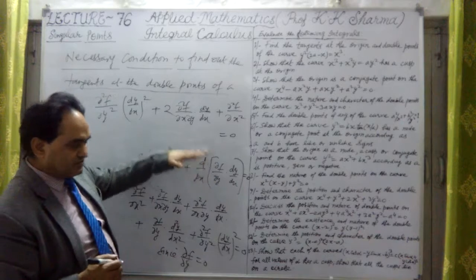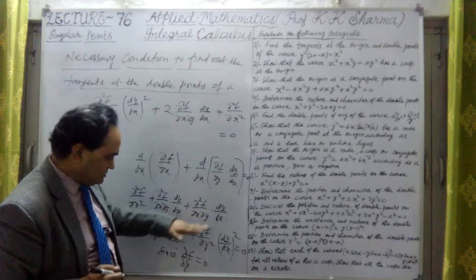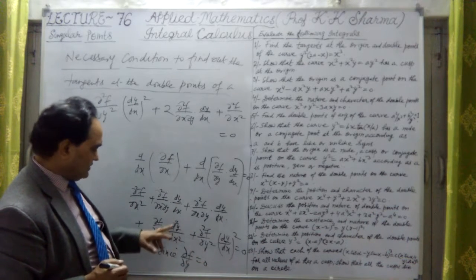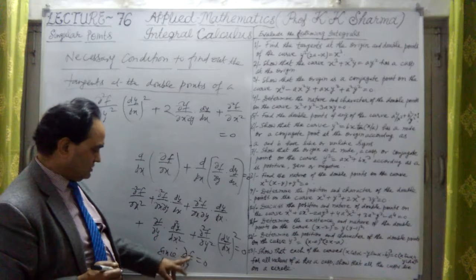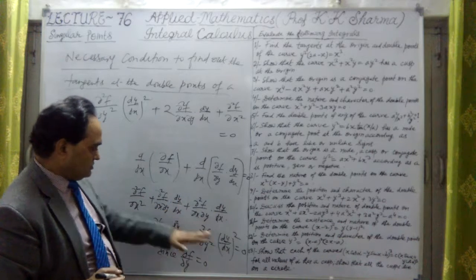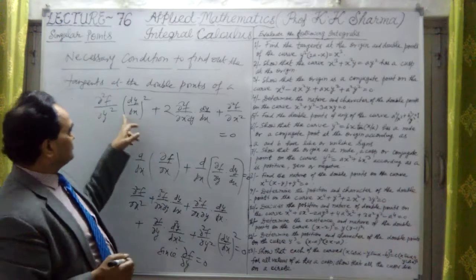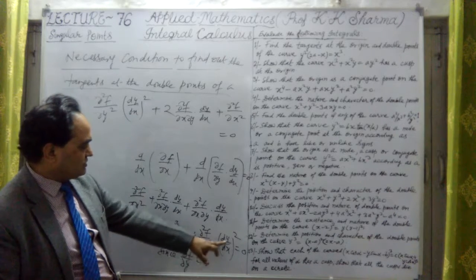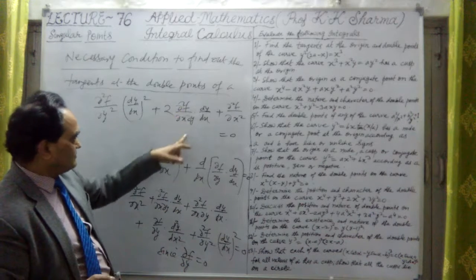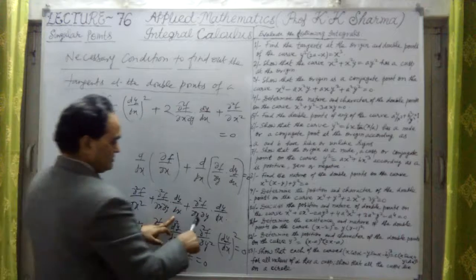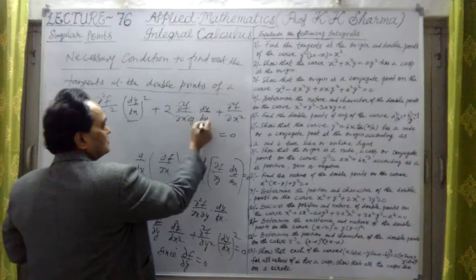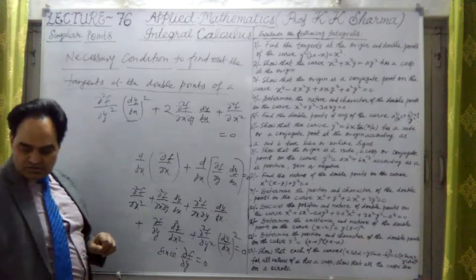So the second equation was differentiated with respect to x. We have obtained 1, 2, 3, 4, and 5 terms. Out of these 5 terms, this term is cancelled out with 0, because del f on del y is 0. These two are added up. So first, del square f on del y square into dy/dx whole square, plus these two added up, twice of del square f on del x del y and dy/dx. So this equation is now quadratic in dy/dx. What is this equation?